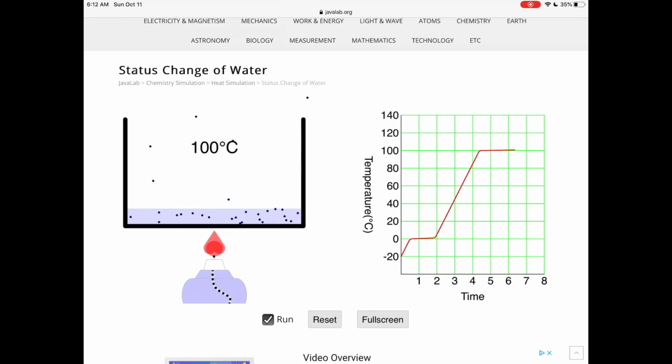It's so important to remember that thermal energy causes solids to turn from solids to liquids and then finally to gases.